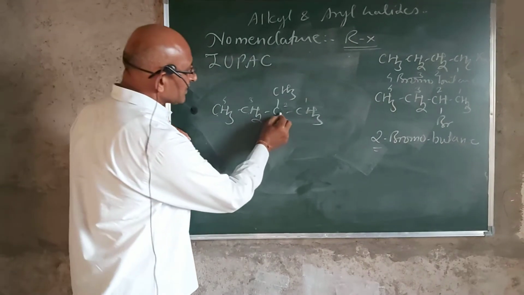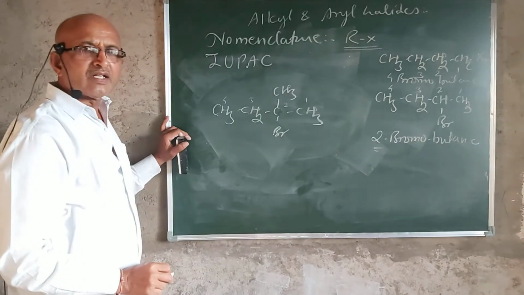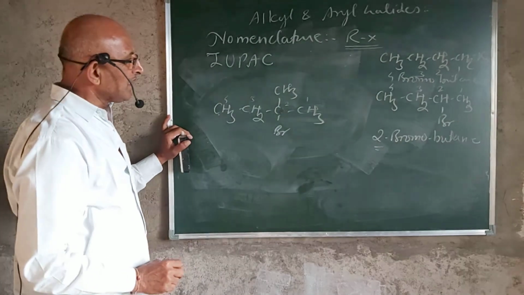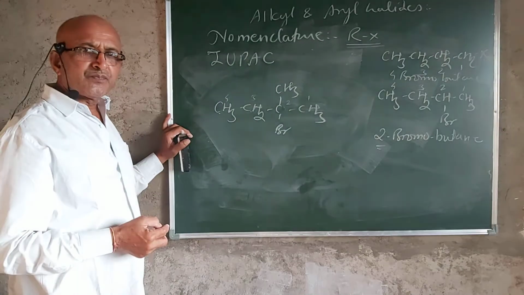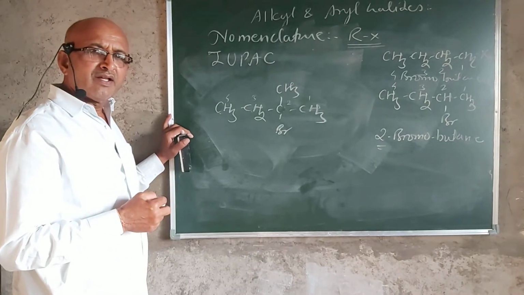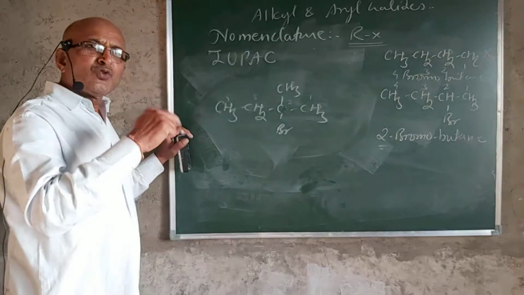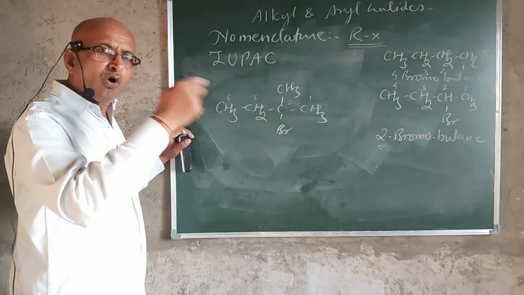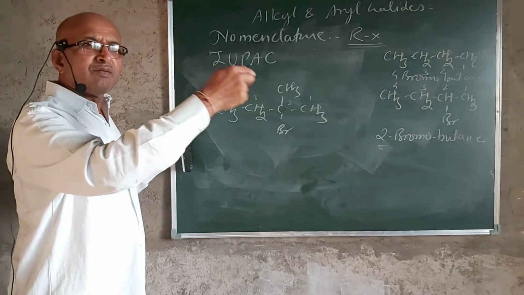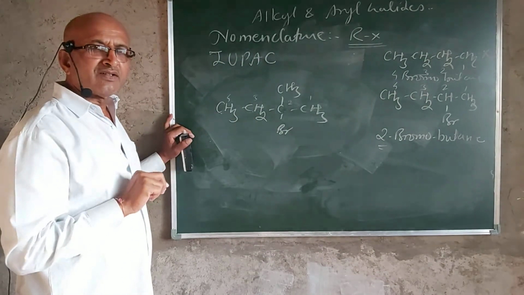But again, there is one alkyl substituent on this second carbon atom. And so we want to give the name. So it may be 2-methyl 2-bromobutane or 2-bromo 2-methylbutane. What is correct?